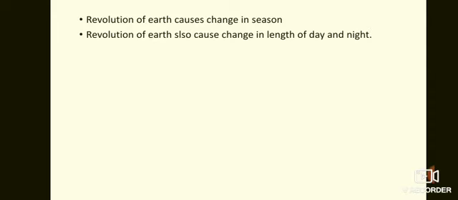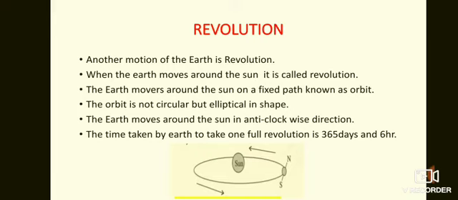And I hope you all know about the leap year. The leap year consists of 366 days. So this leap year is also because of the revolution. The time taken by the earth to take one revolution is 365 days and 6 hours. But in a calendar we leave out the 6 hours, and we only count 365 days as 1 year.